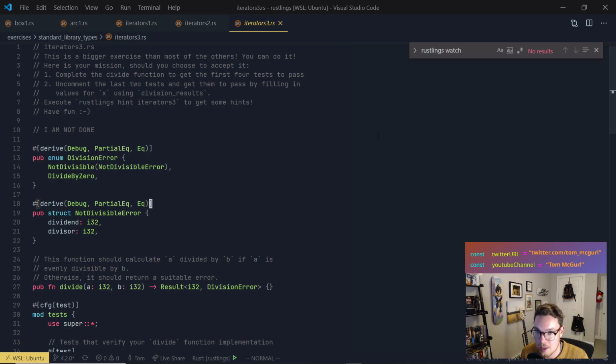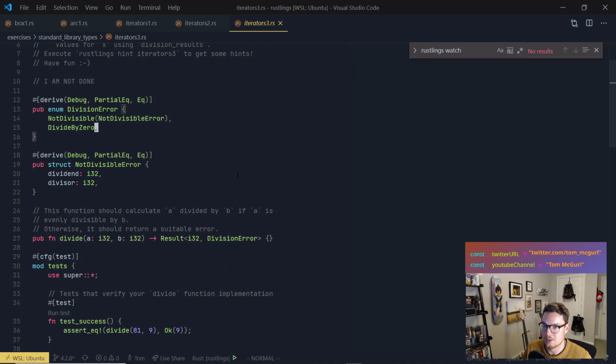Step 1, complete the divide function to get the first 4 tests to pass. All right? Uncomment the last 2 tests and get them to pass by filling in the values for x using division results. Okay, so let's do step 1. Complete the divide function to get the first 4 tests to pass. The last 2 are commented out. We need to implement the divide function. So let's take a look at our code. Let's see what we're dealing with here.